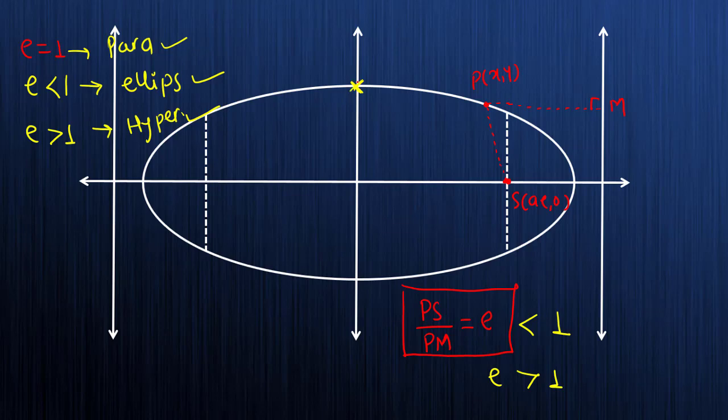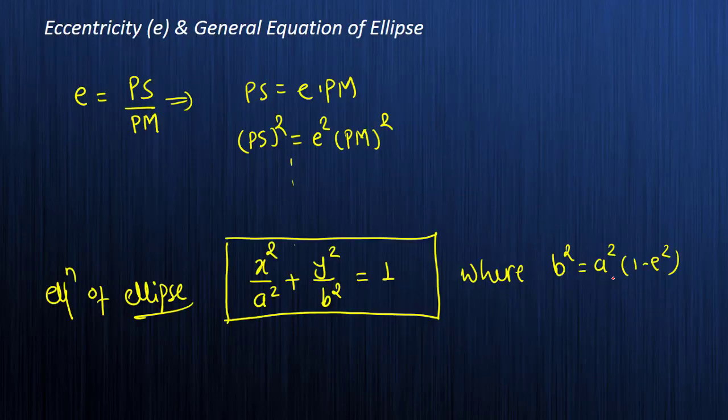On the y axis you will get this point b. So b square is equal to a square into 1 minus e square. In the ellipse we have e which is always less than 1, which means 1 minus a number less than 1 is again a positive number. So you will have this b square which is less than a square. So this is the case when b is less than a.